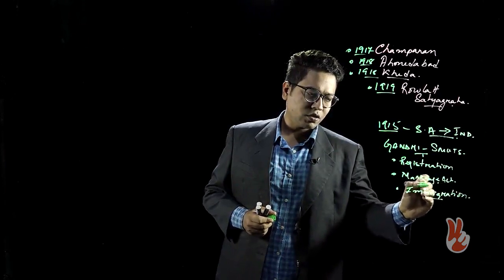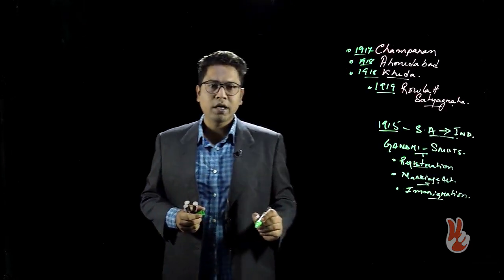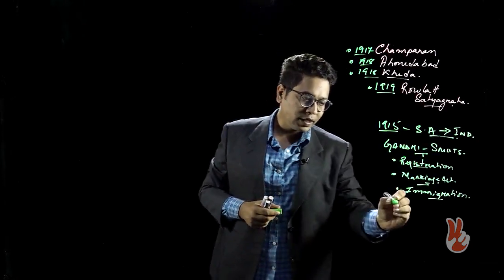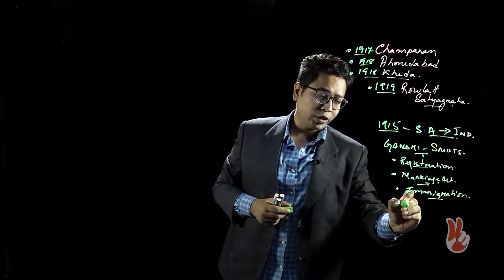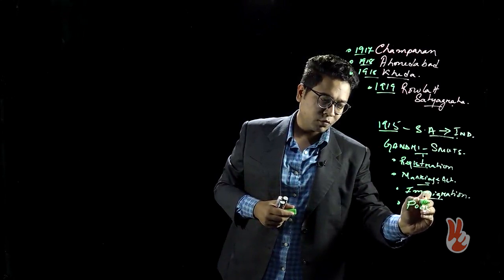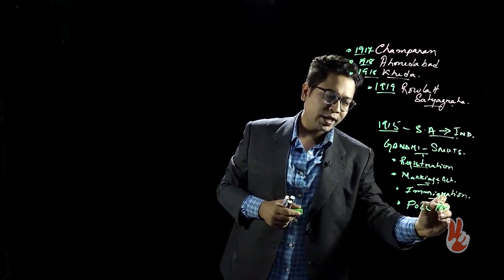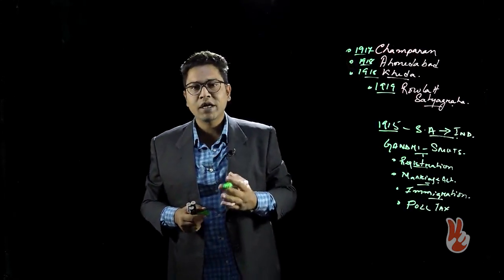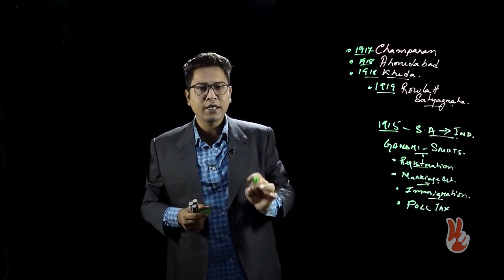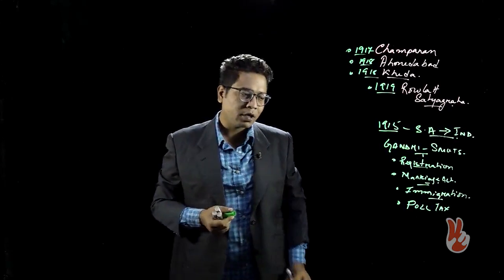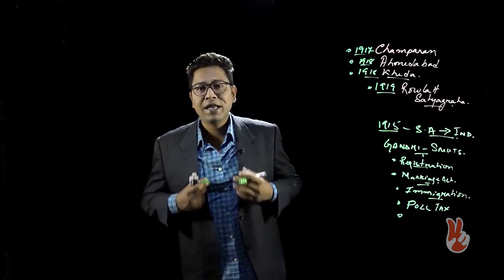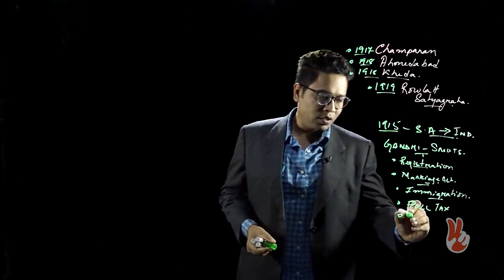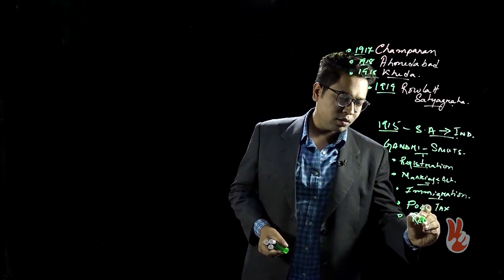This was another important part, and along with that, he was also fighting against racism and the poll tax. The poll tax was a tax collected from the Indian indentured laborers of South Africa. He was fighting against that, and he was also launching a generalized fight against racism in South Africa.